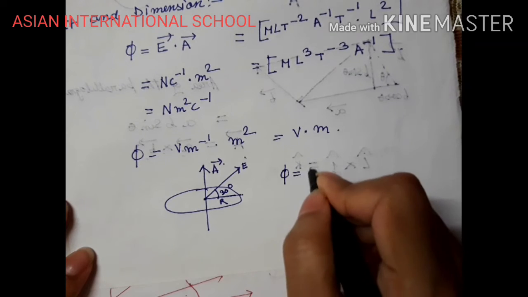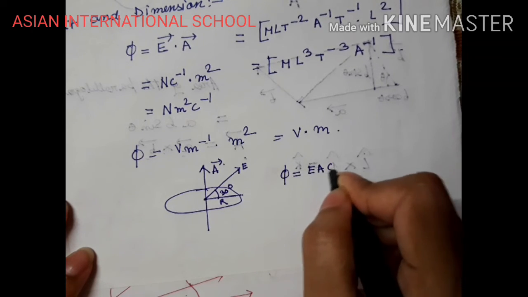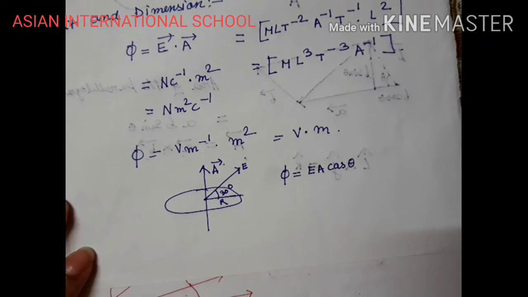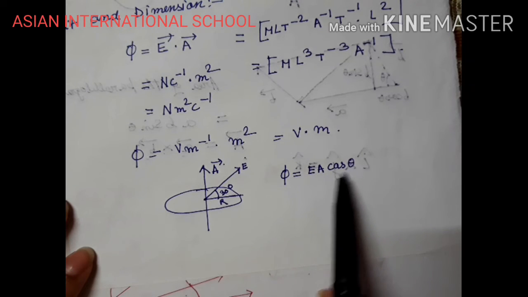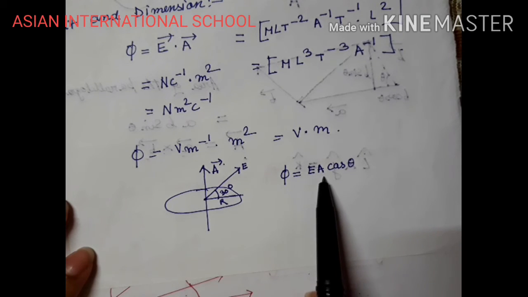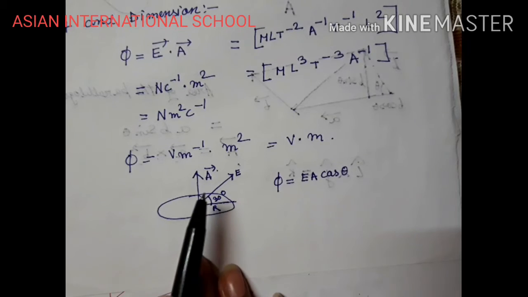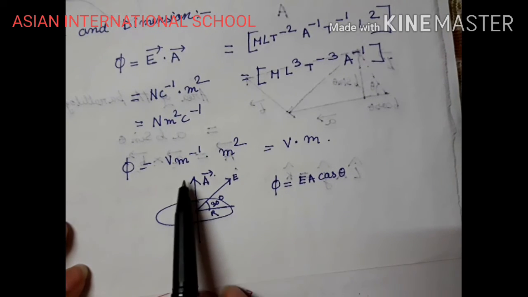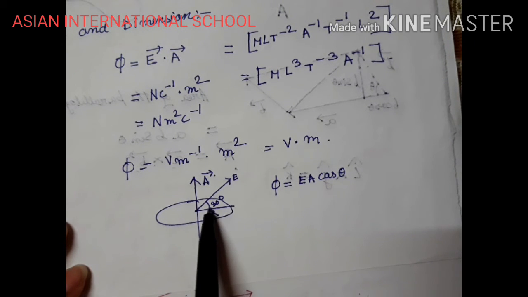So we know phi equals EA cos theta, right? Now this theta is the angle between E and A. So here the angle between E and A is how much? This total is 90 degree, this is 30.